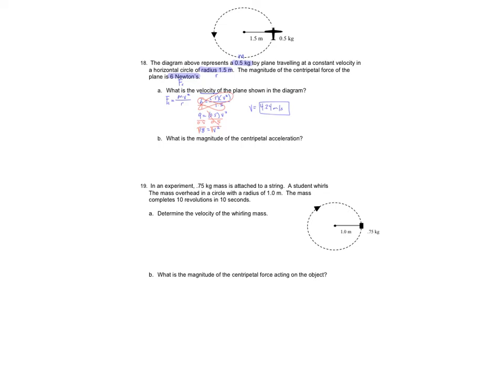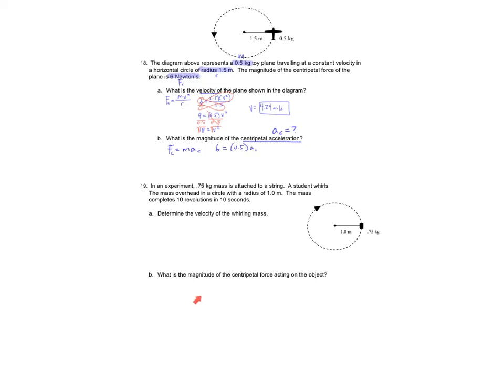Now B is asking for the magnitude of the centripetal acceleration, so I want to solve for AC. I know the force and I know the mass, so that's an easy one. F equals ma. My force was 6, my mass was 0.5, and the acceleration is what I want to solve for.